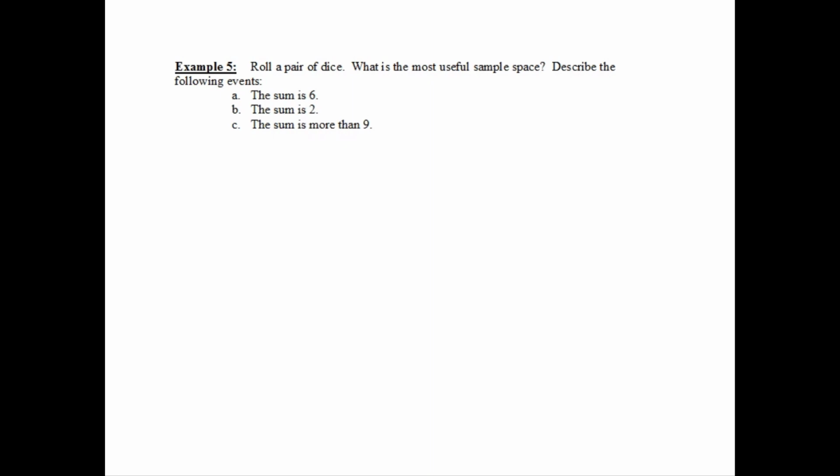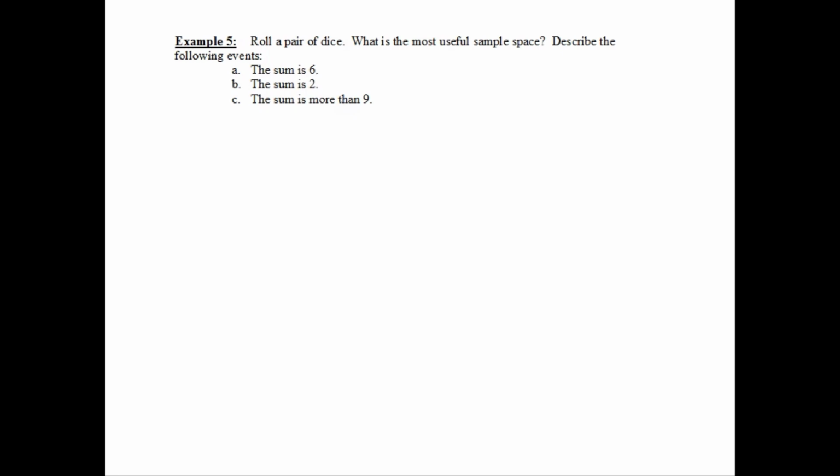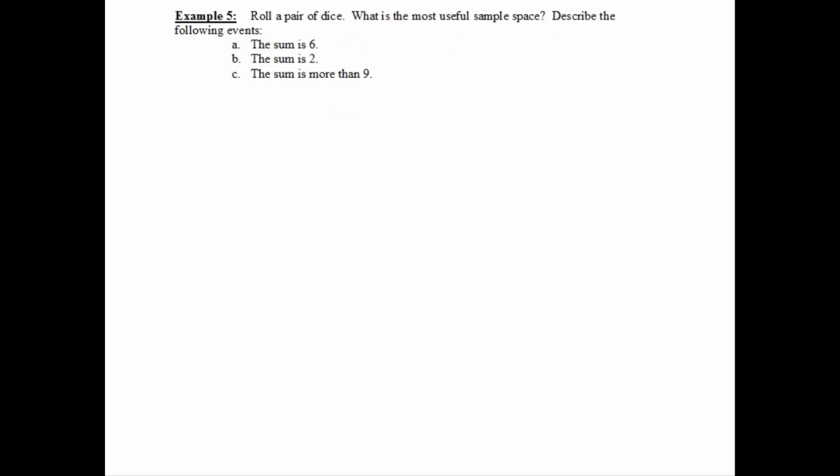Okay, here we're going to roll a pair of dice, and we want to figure out what the most useful sample space is. And this is not going to be the only sample space, but it's going to be the sample space that contains the most information. And then after we get the sample space, we're going to write down some various events. Okay, so we want to start with the sample space.